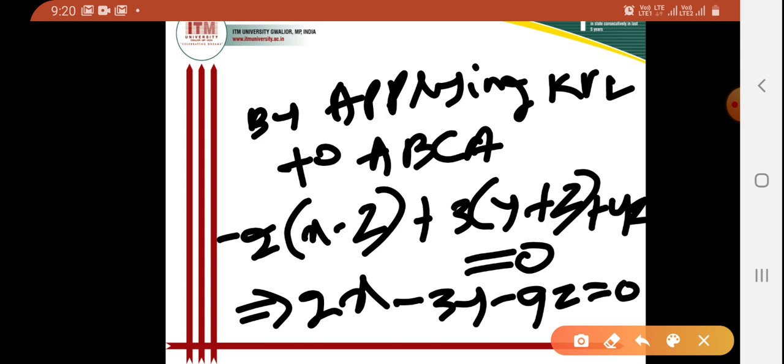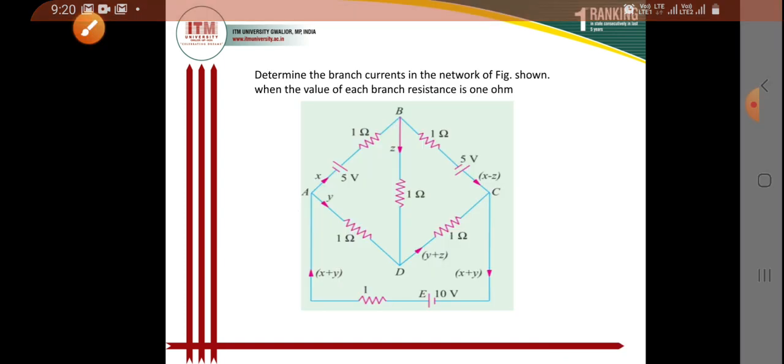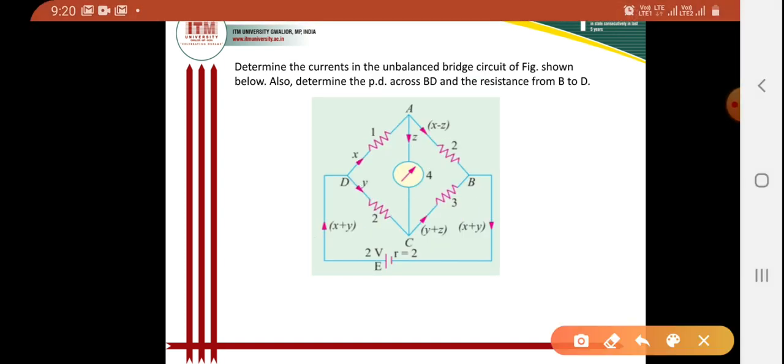Then again we consider the figure for our next equation. For the next equation, we consider DABED.